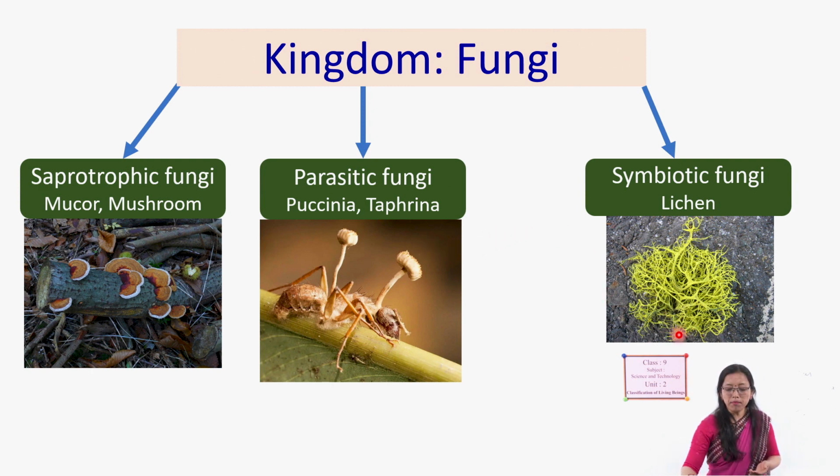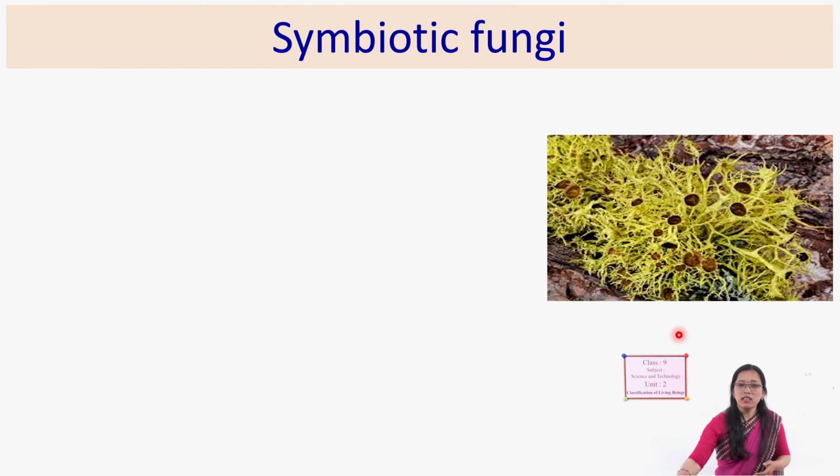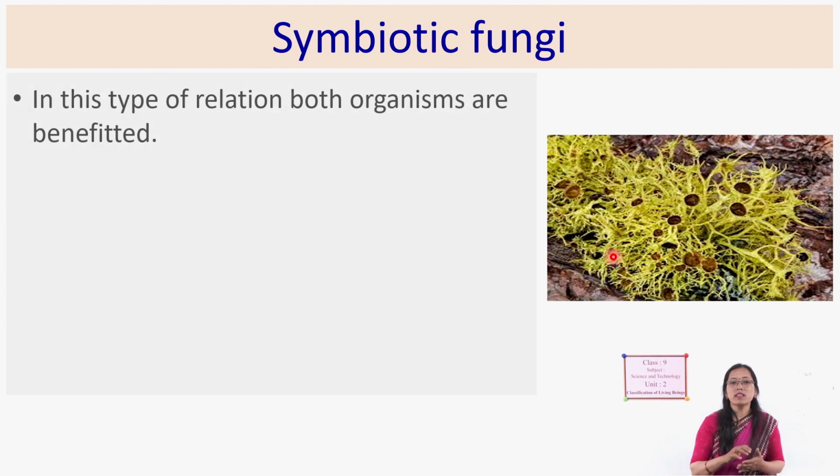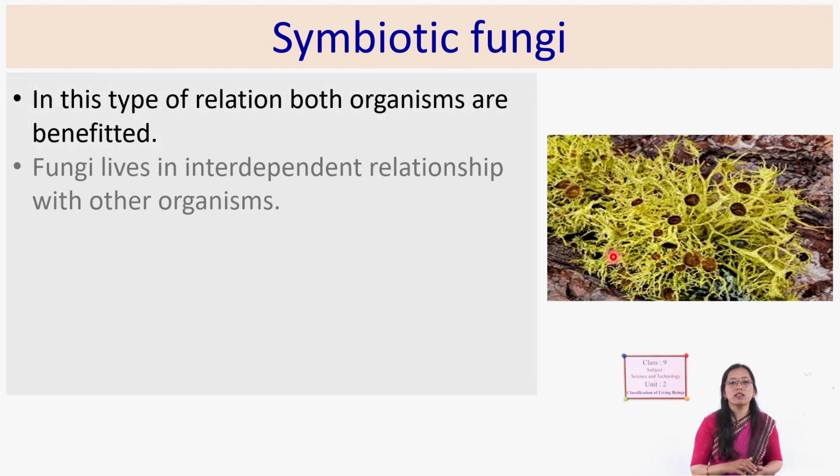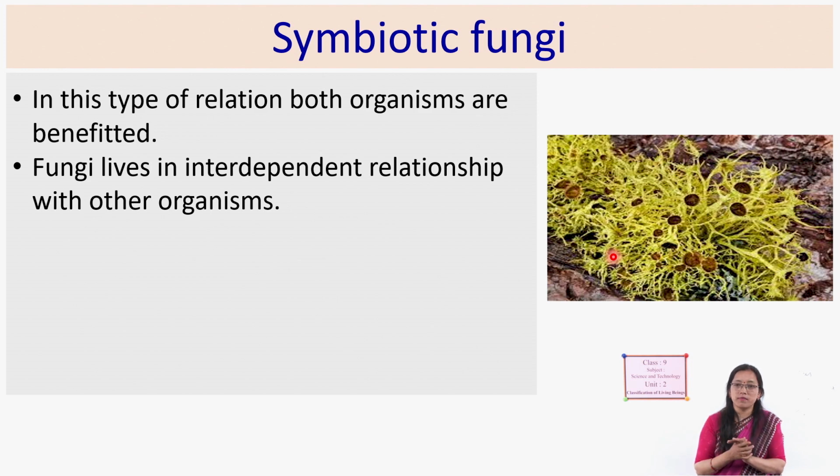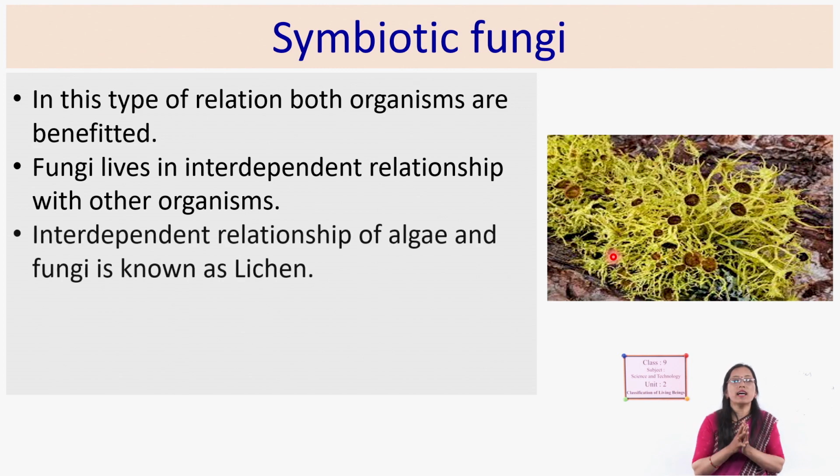The association between fungi and algae is called lichen. Here both organisms are benefited. They are interdependent: one depends on the other for something, and the other depends for another thing, but both are benefited.